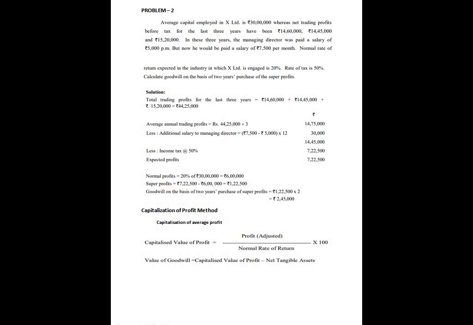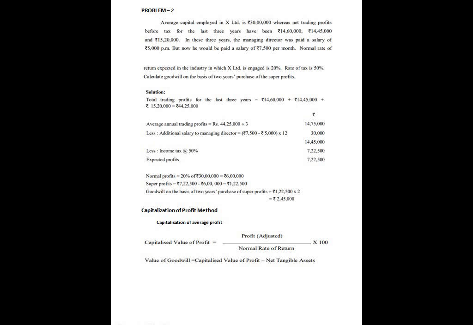Then we deduct the additional salary to the managing director, 7,500 minus 5,000, which is 2,500 into 12, it comes to 30,000. So altogether 14,45,000, minus income tax at 50%, comes to 7,22,500.